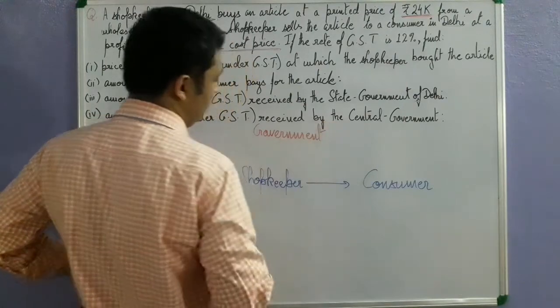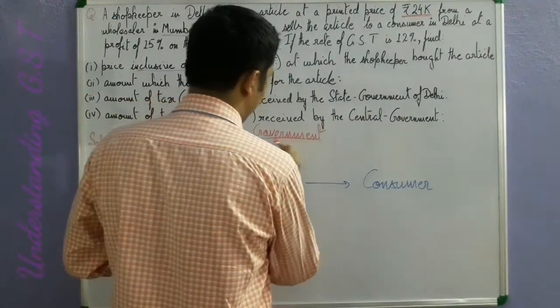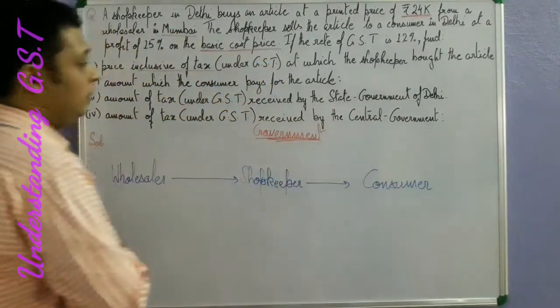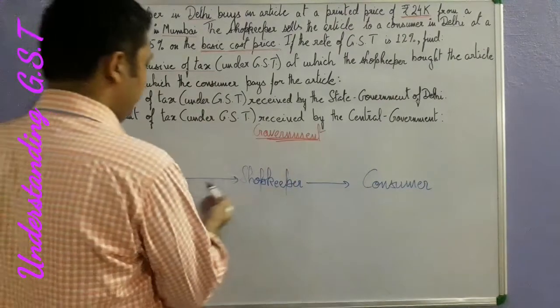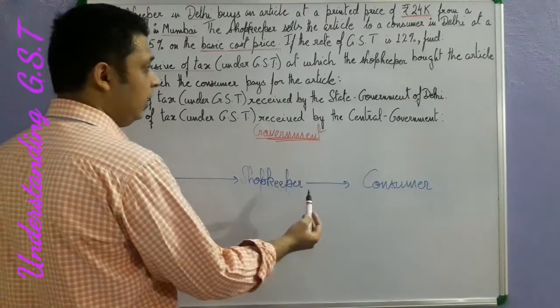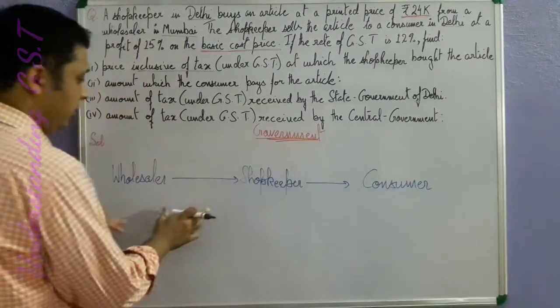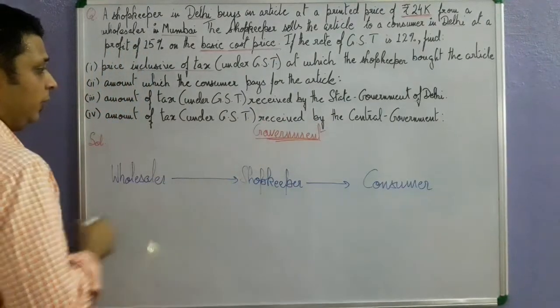Clear? So this is the arrow diagram which helps us to understand what the picture is, or what the way to understand this question will be. Now proceeding, these arrows are the business transaction arrows, let us say, because whatever transaction is happening on an arrow is being observed by the government.